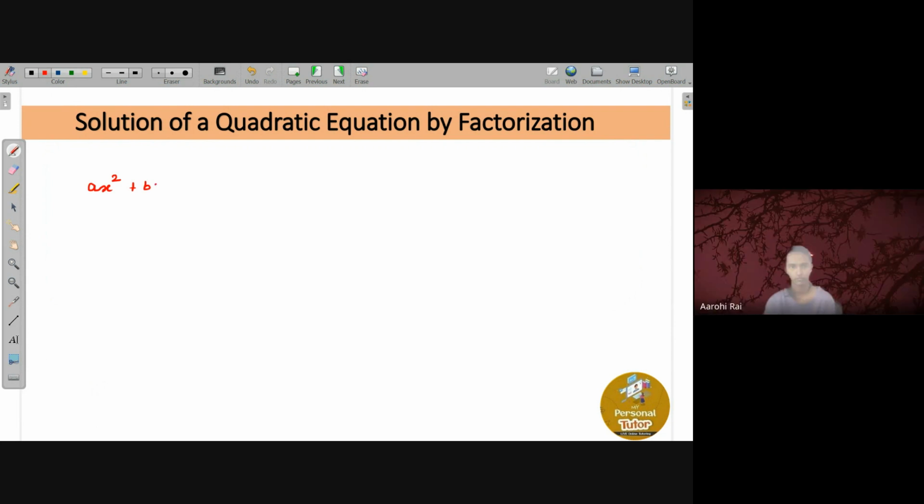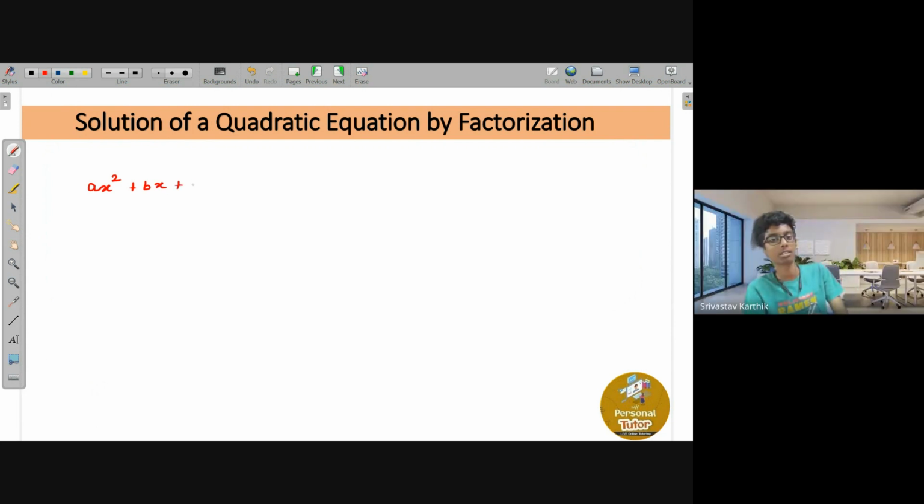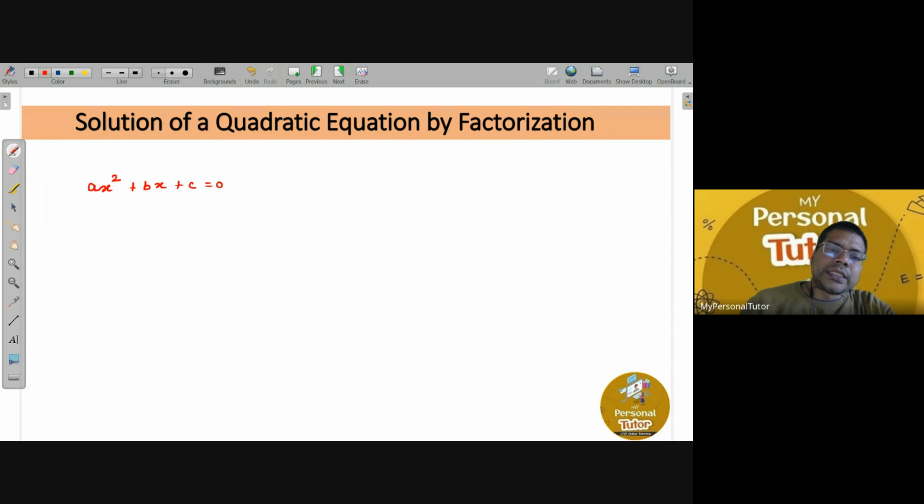ax squared plus bx plus c equals 0. Yes, the standard form of a quadratic equation is ax square plus bx plus c equals to 0. And what I told you, any quadratic equation can be solved by 3 different methods. We are going to learn the first method, which is called the factorization method.